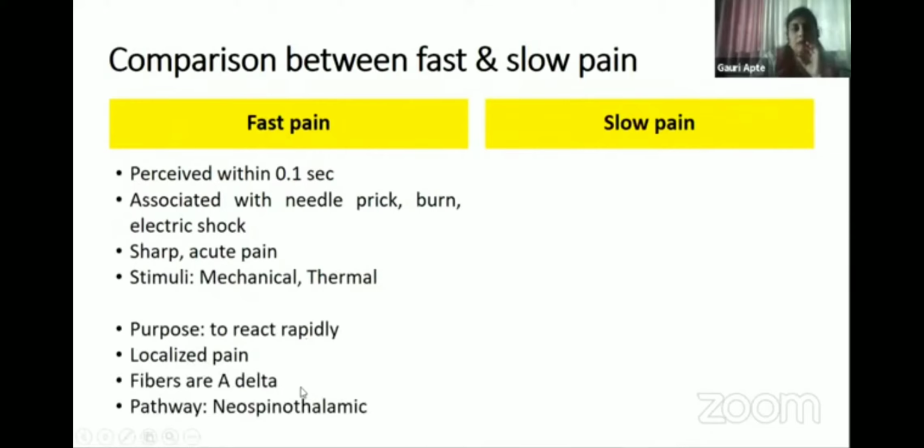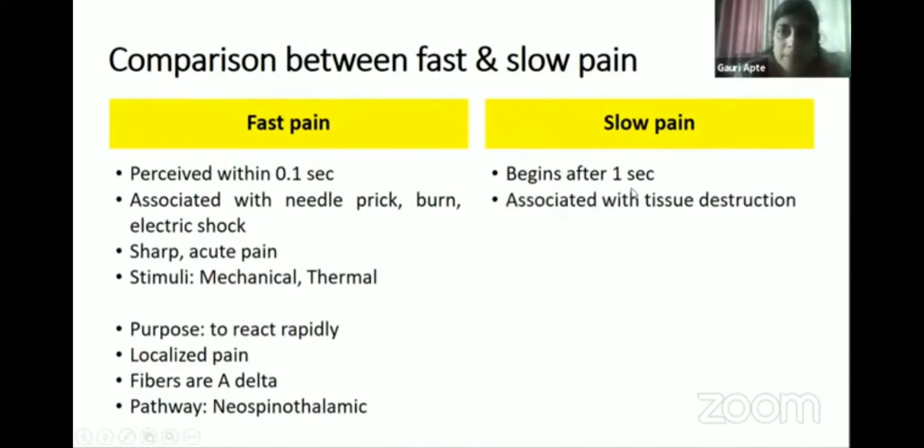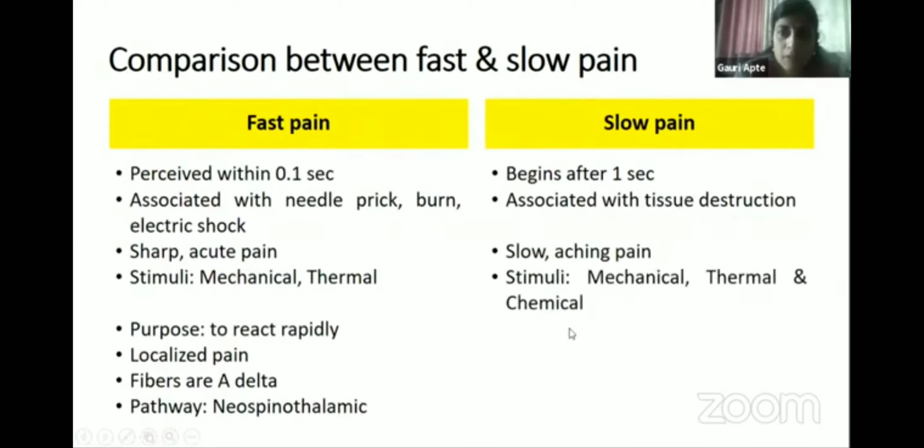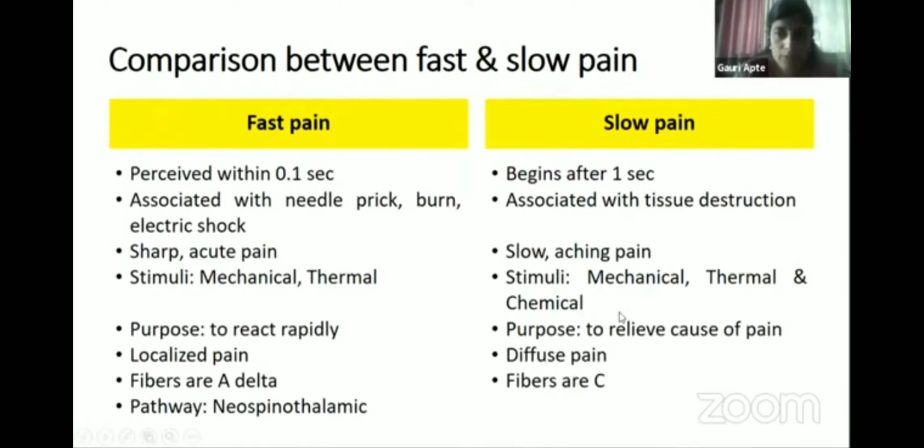It is well localized. While after some time of injury, we experience slow pain. It is associated with tissue destruction. The purpose is, because it continues and doesn't get relieved, to relieve the cause of pain, to pay attention towards the site of the pain and to do some measure to relieve it. Now A delta fibers carry fast pain, and C fibers carry the slow pain.